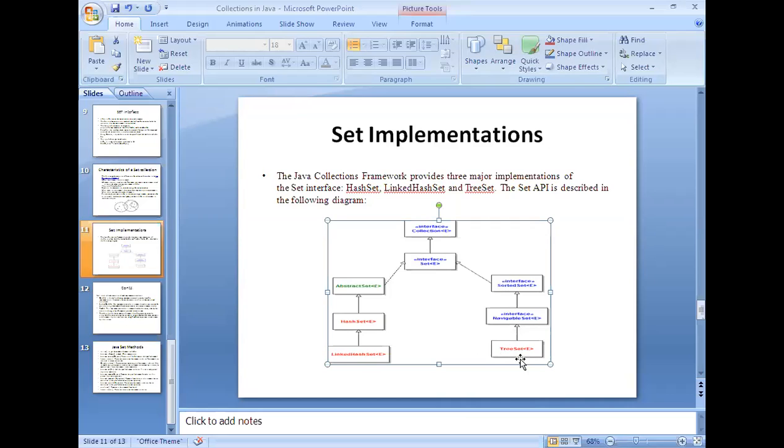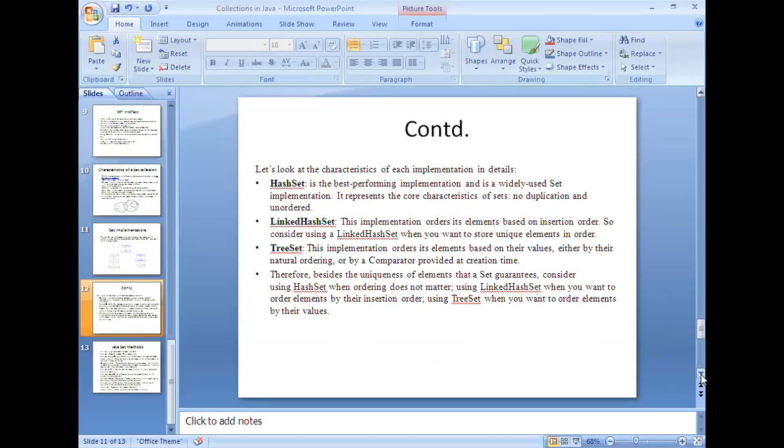As you are aware, it is a self-balancing tree. That means it automatically balances its weights, because the right element should always be greater than the root and the left element should be less than the root. In such a way, we arrange the elements in the binary search tree so that the tree stays balanced at any given point of time. So the tree set uses the binary search mechanism. It is in a tree-structured format, whereas these two are in list format. Hope you all understand. All right.